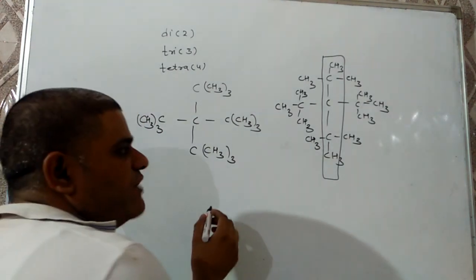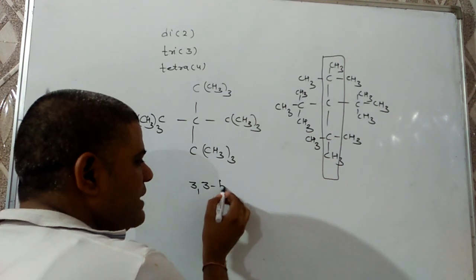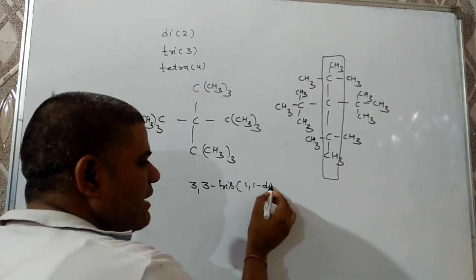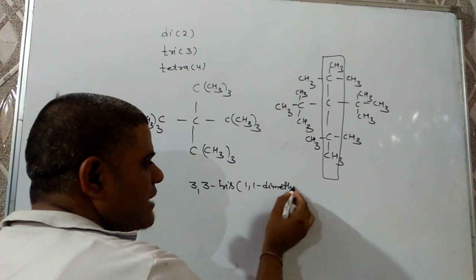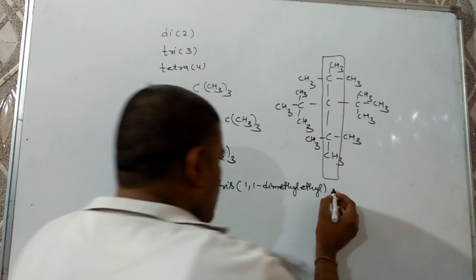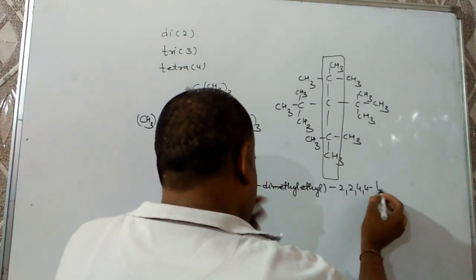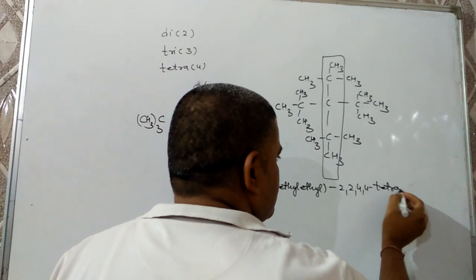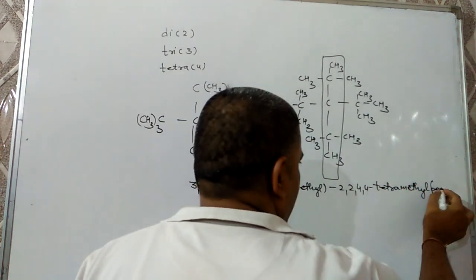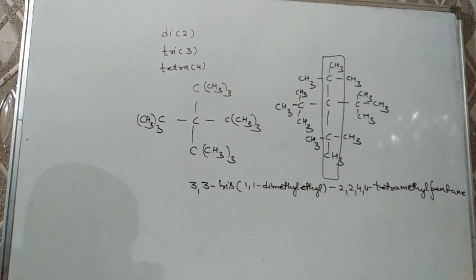So the IUPAC name will be 3,3-bis(1,1-dimethylethyl)-2,2,4,4-tetramethylpentane.